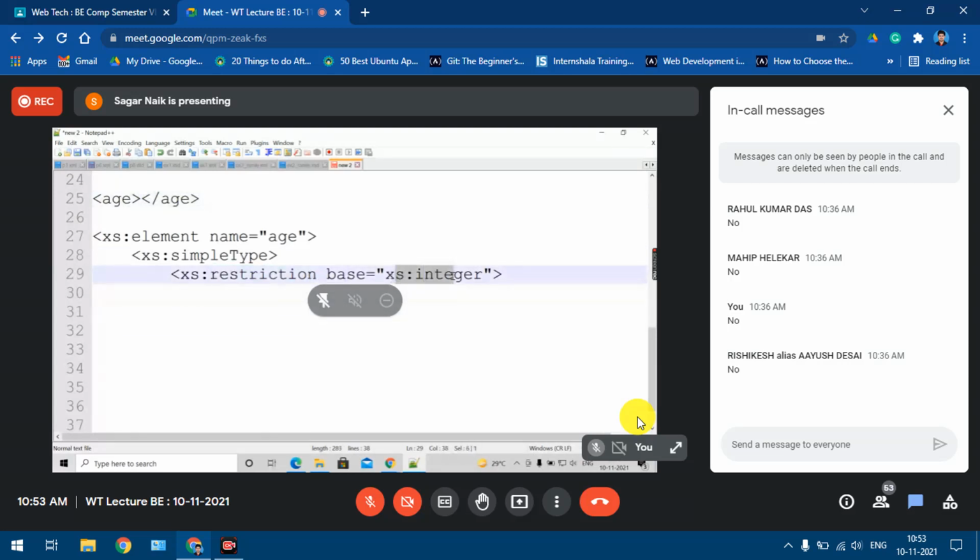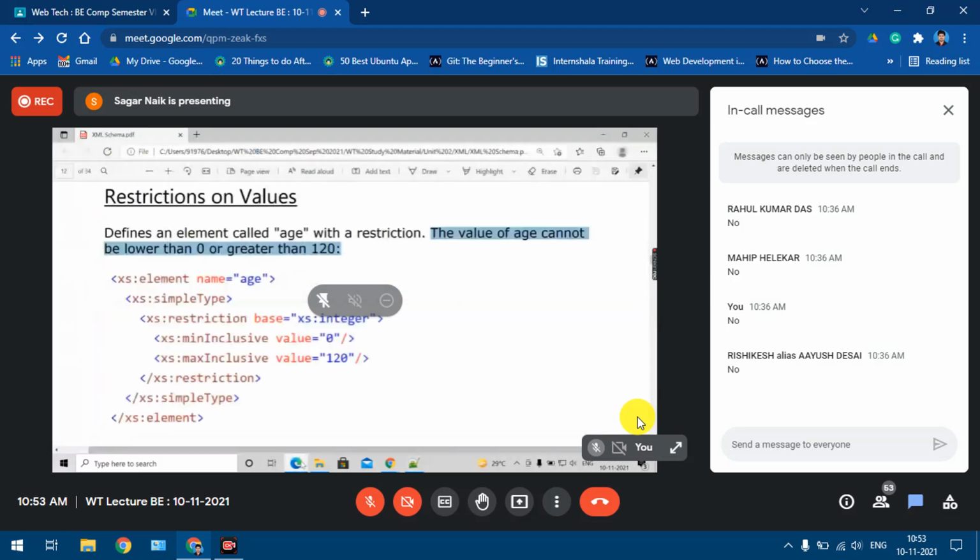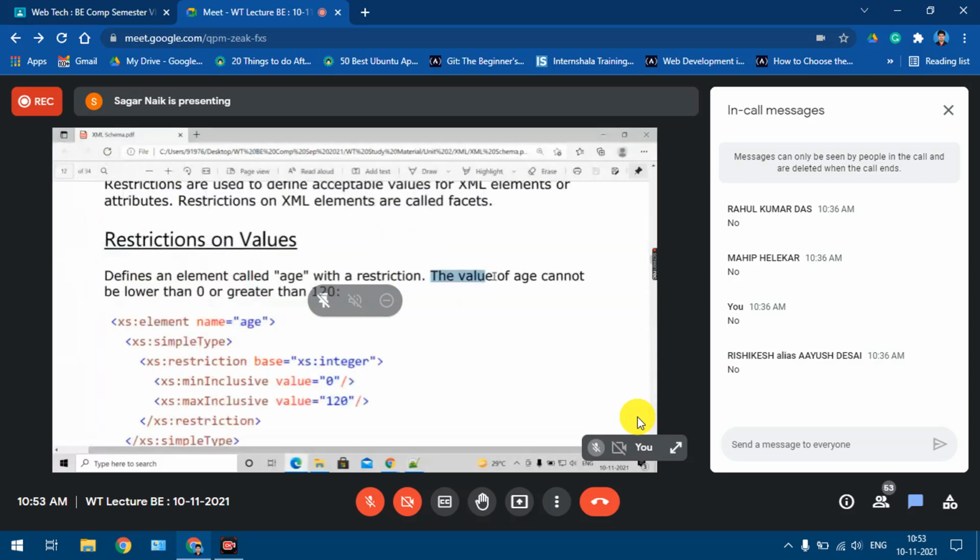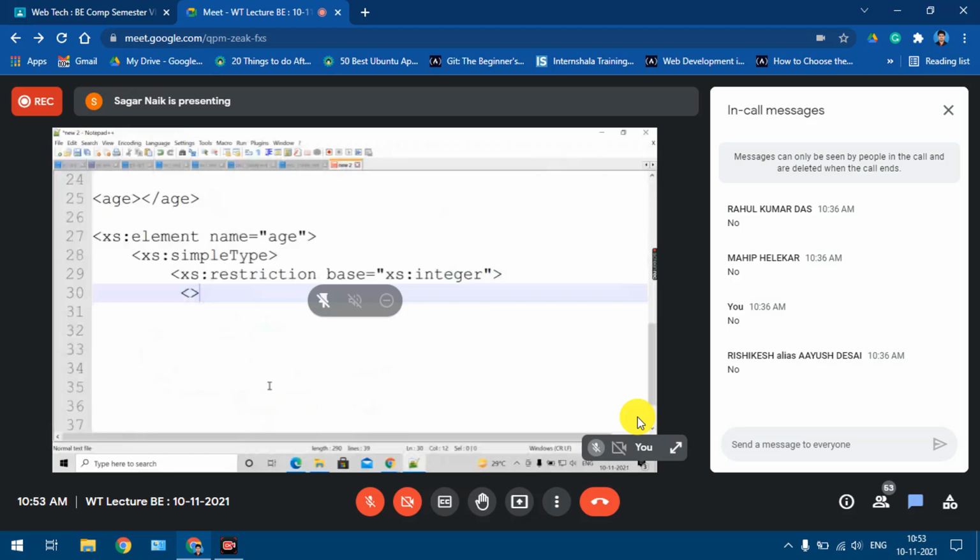Okay. Then what were the other restrictions? The value of age cannot be lower than 0, it cannot be greater than 120. So for that we are going to use these two attributes, minInclusive and maxInclusive, right? So I'll say xs:minInclusive value equal to 0.